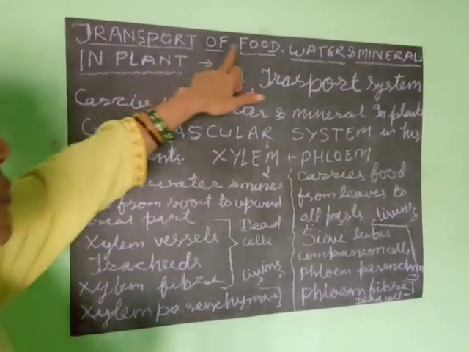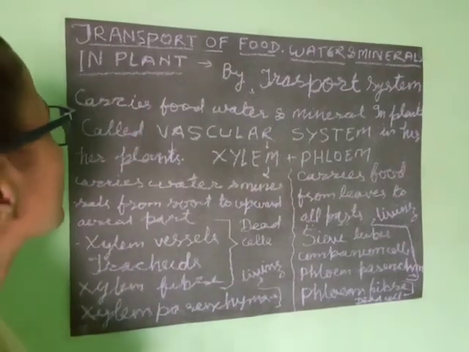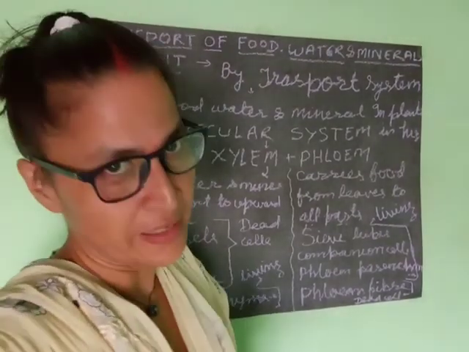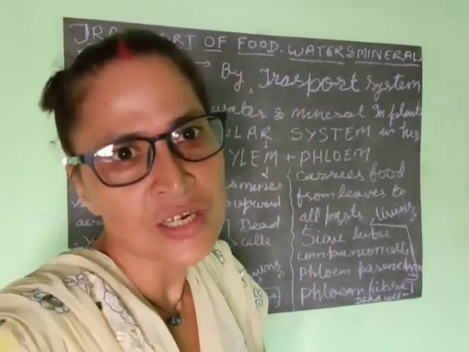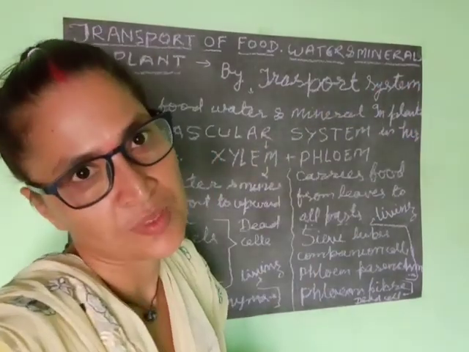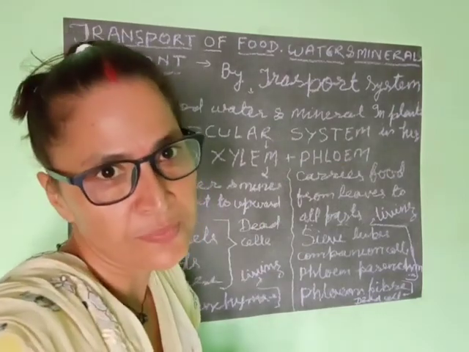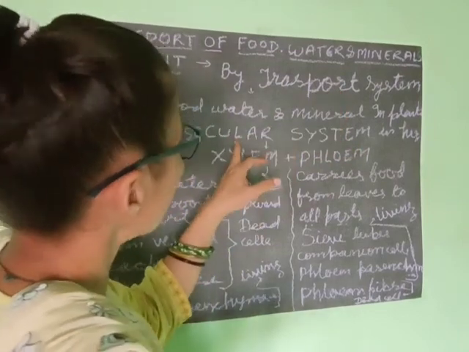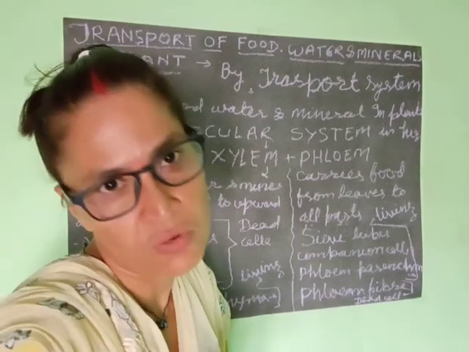Transport of food, water and minerals in plants. How can water, food and minerals be transported in plants? Like the circulatory system in animals, plants also have a transport system that carries food, water and minerals. In higher plants, this transport system is called the vascular system, but in lower plants, the vascular system is not found.